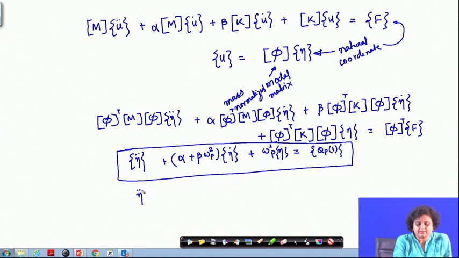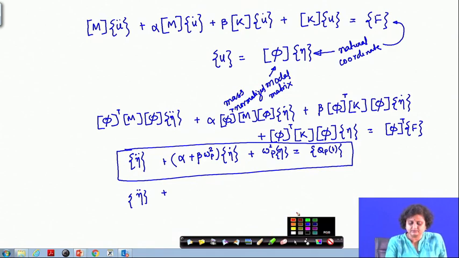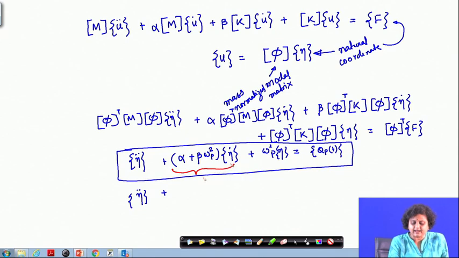Now, you see that alpha plus beta omega p square that we are getting can always be written as 2 zeta p omega p.